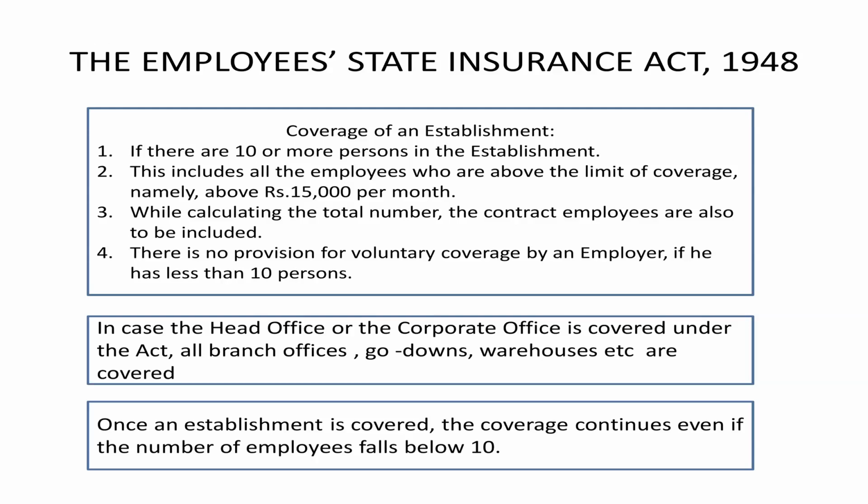In case the head office and corporate office is covered, naturally the branch offices, godowns and warehouses, etc. automatically get covered. Another thing is, once an establishment is covered, the coverage will continue even if the number falls below 10. It continues.